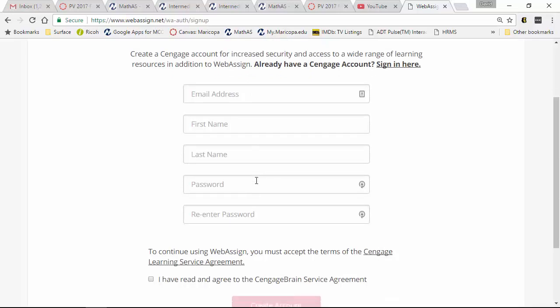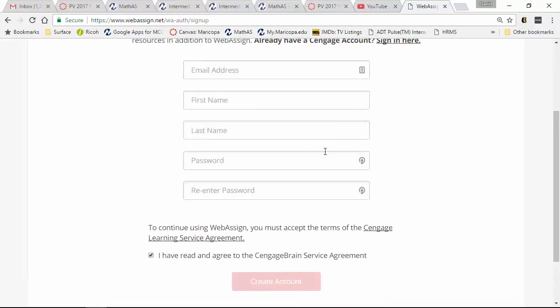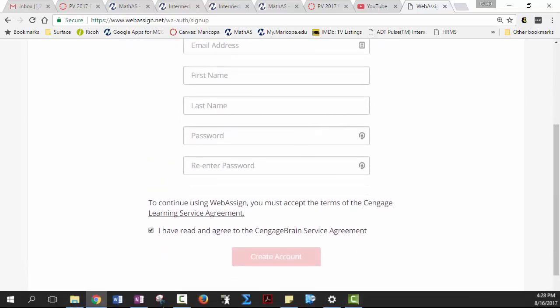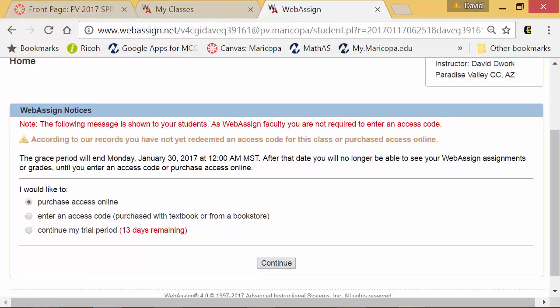Okay, so once you have done that and you have moved on, you should get a screen that looks something like this. If you see a screen like this, it means you have not purchased the book that we are using for this class in the past. If you have purchased the book and you find this to be an error, make sure you're using the same username and login.